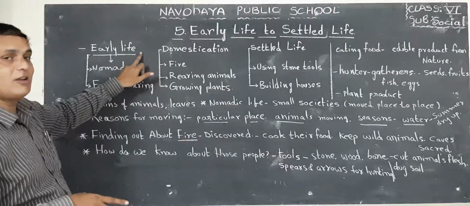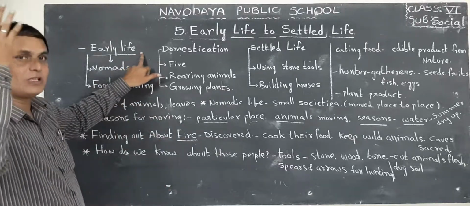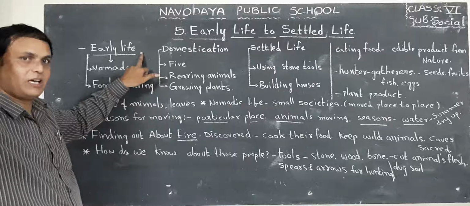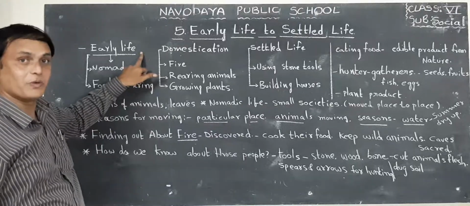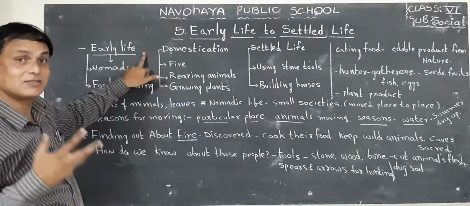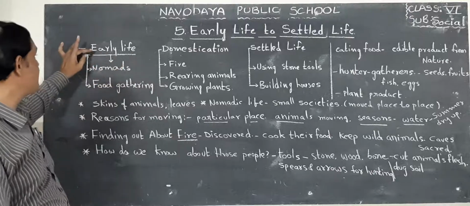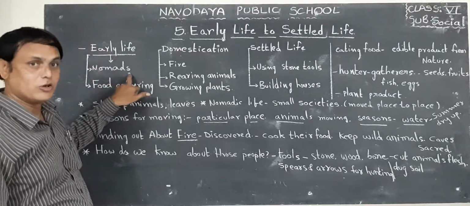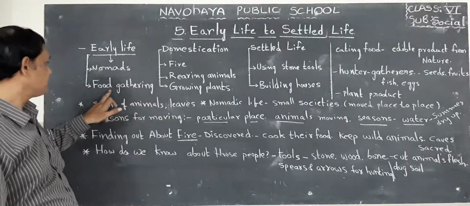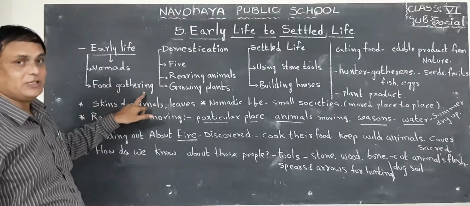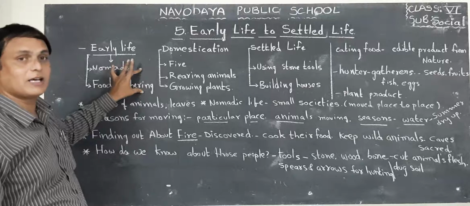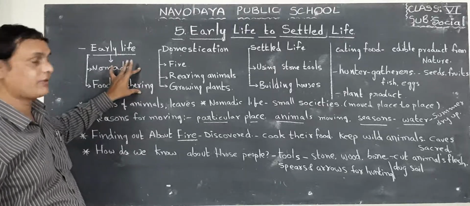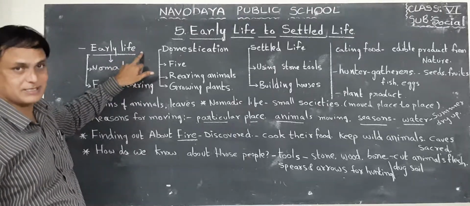Early life. Early means before. That means ancient period. Many thousands of years ago, our ancestors' life. So here early life, nomads. They are nomads. Next, food gathering. So these two are the main principles of early life of the ancestors.